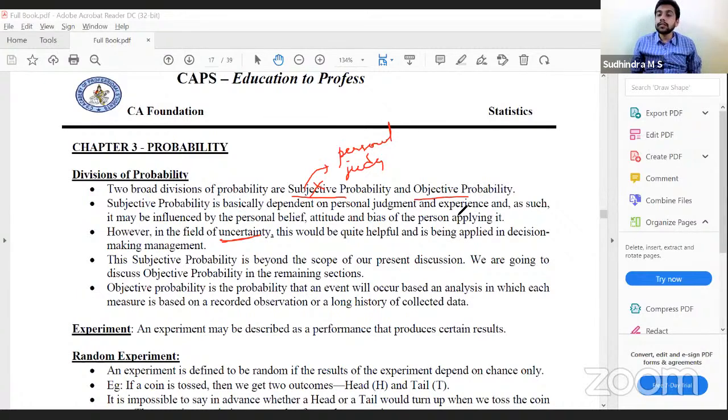Objective probability is finding the probability of occurrence of an event based on our history, based on our experience. So we would design theories based on our history and experiences, and based on that theory, we would determine the probability. Objective probability is the probability that an event will occur based on analysis in which the measure is based on recorded observations or a long history of collected data.